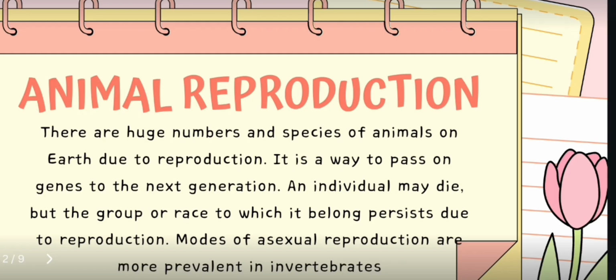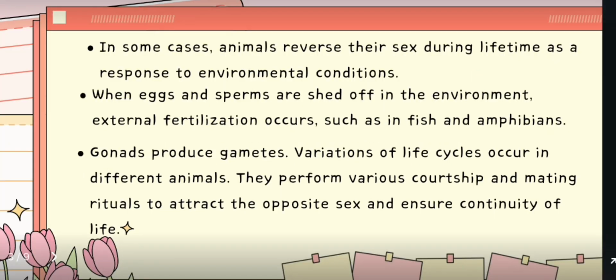In sexual reproduction, genetic material from two individuals is combined to produce genetically diverse offspring. Sexual reproduction can involve fertilization inside or outside the body. In some cases, animals reverse their sex during their lifetime as a response to environmental conditions. When egg and sperm are shed into the environment, external fertilization occurs, such as in fish and amphibians.